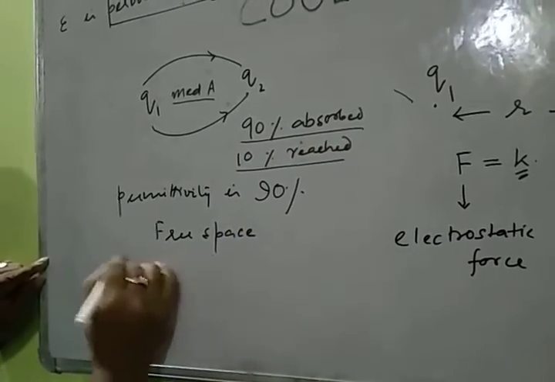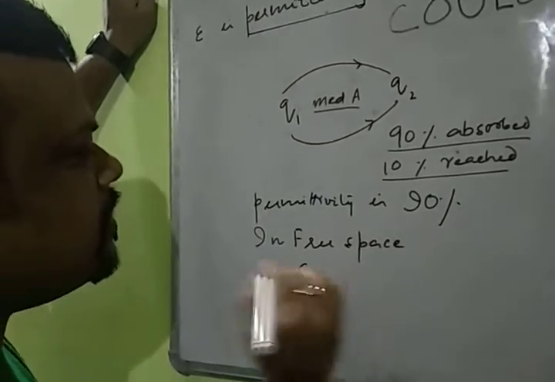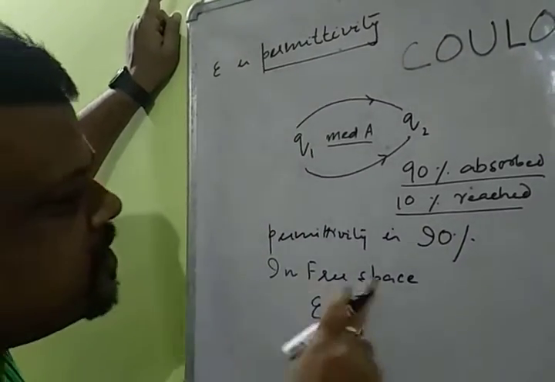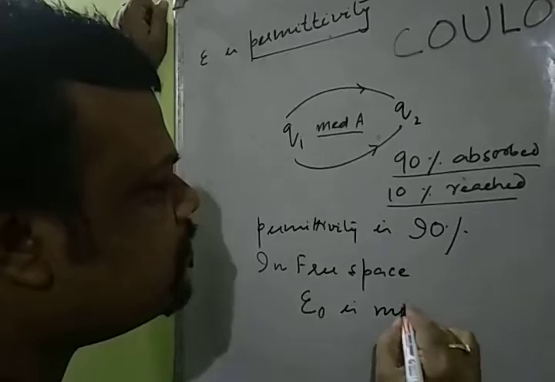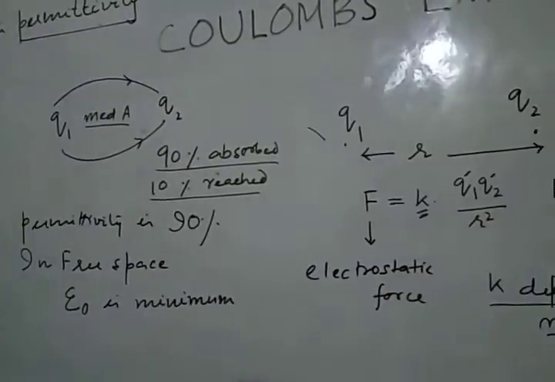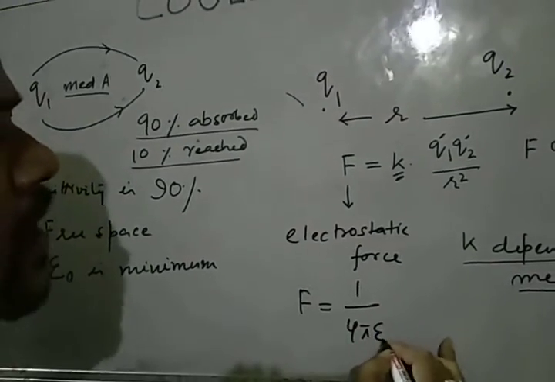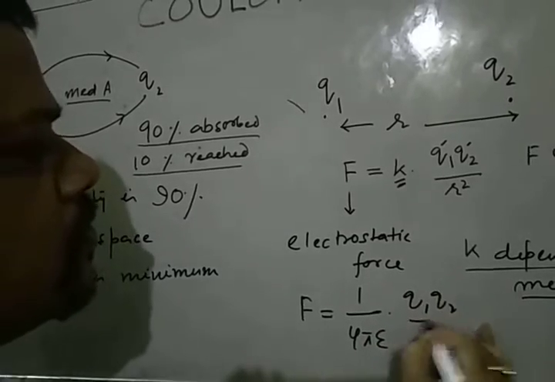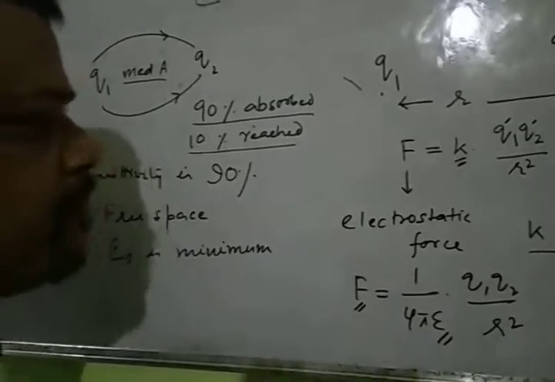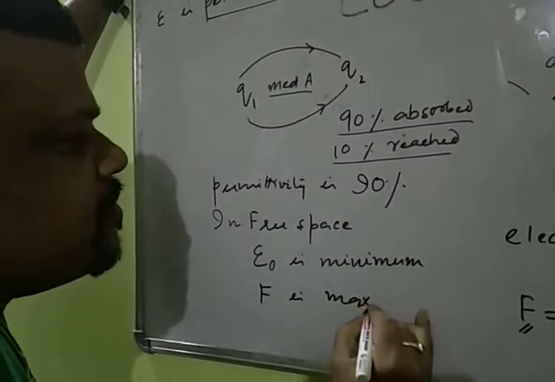So in free space, the permittivity is expressed as epsilon naught. It is minimum, and if F equals 1 by 4 pi epsilon into Q1 Q2 by R square, and epsilon is minimum, the force will be maximum. So in free space, the electrostatic force is maximum.